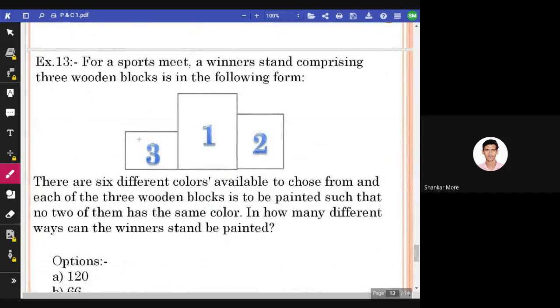And now we have the last question for today. For a sports meet, a winner stand comprising three wooden blocks is in the following form. Like this is the winner stand, and there are six different colors available to choose from, and each of the three wooden blocks is to be painted such that no two of them have the same color. In how many different ways can the winner stand be painted? I think it's a very easy question. You can solve it and we can finish the class for today.